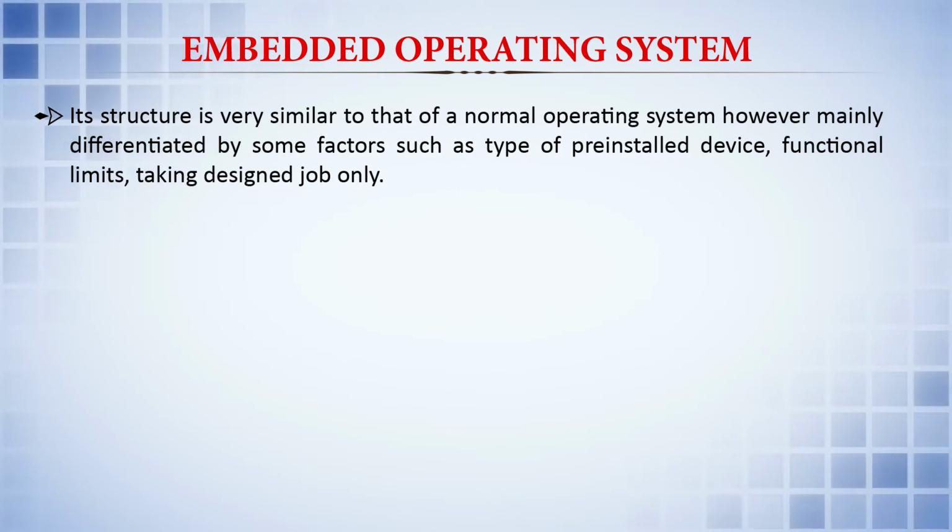However, it is mainly differentiated by factors such as pre-installed device, functional limits, and taking the design job only. If the embedded system is meant for a single task, the operating system behind it may have very limited functionality, taking a single job designed and meant for it.